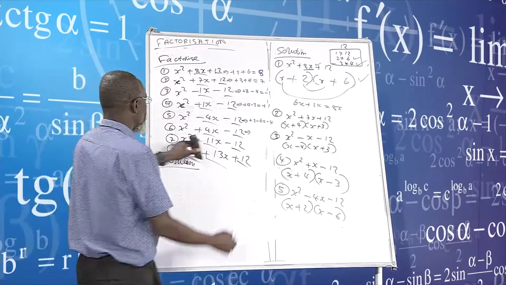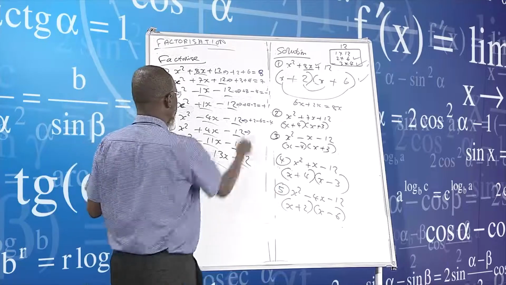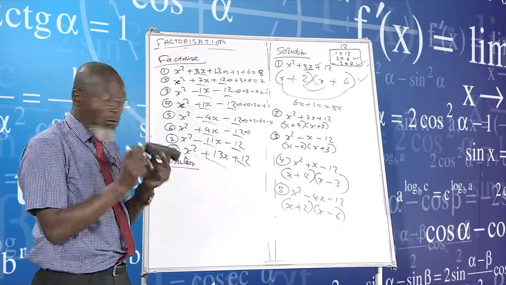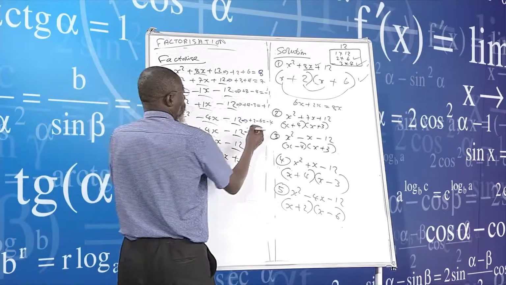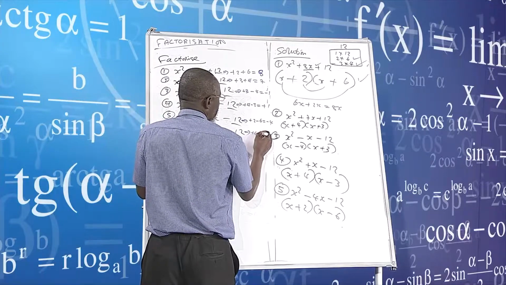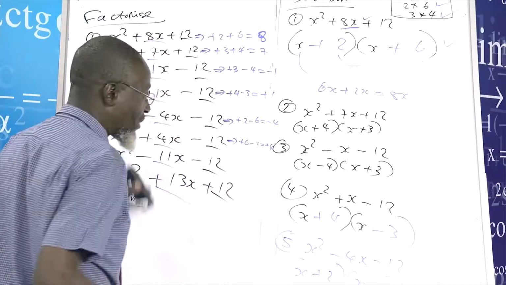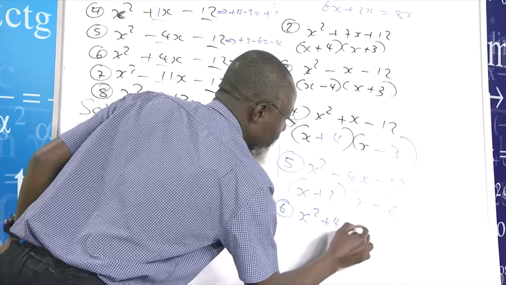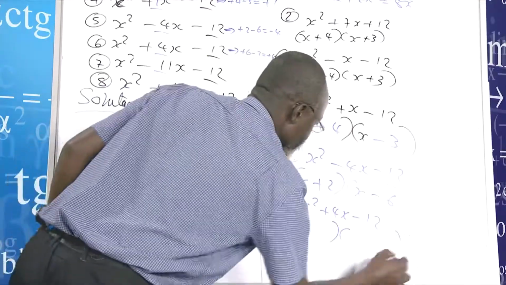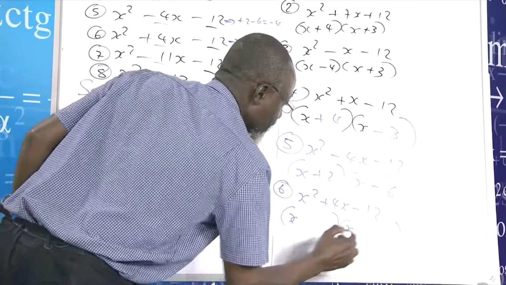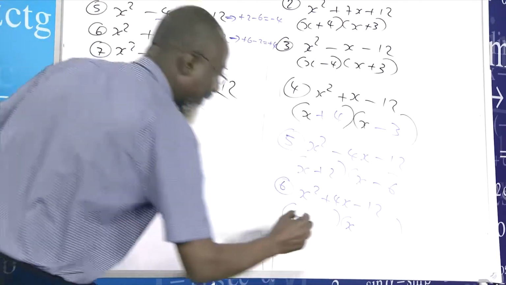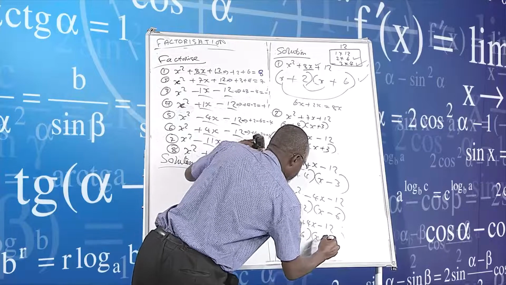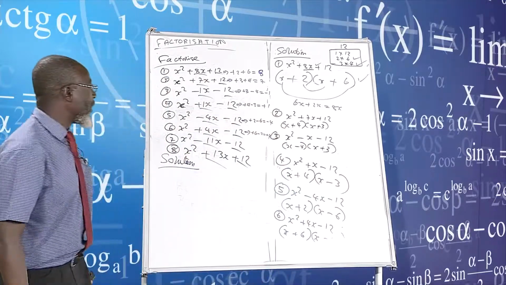Number 6, again, this time with plus 4. How do I get a plus 4? Do not put 4 and 6... it is 6 minus 2. Never plus 4. So again, I'll come down here and say x squared plus 4x minus 12. We say x here and x there. For us to get that, a plus that, we put a 6, I'll put it there already, which is 6 and a minus 2. We get a plus that one.